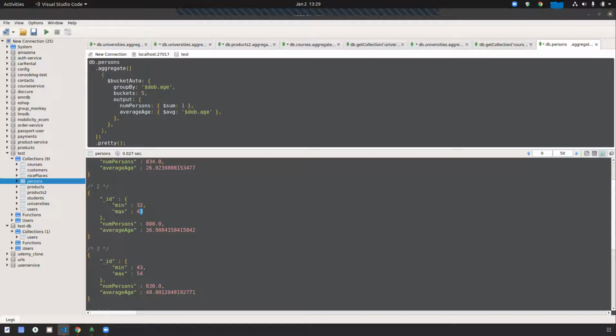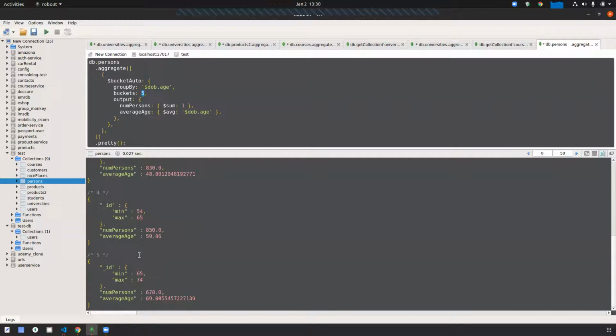Got it? Here you have given buckets 5. Maximum 5 means it's creating a maximum of 5 buckets. See, only 5 results are given.